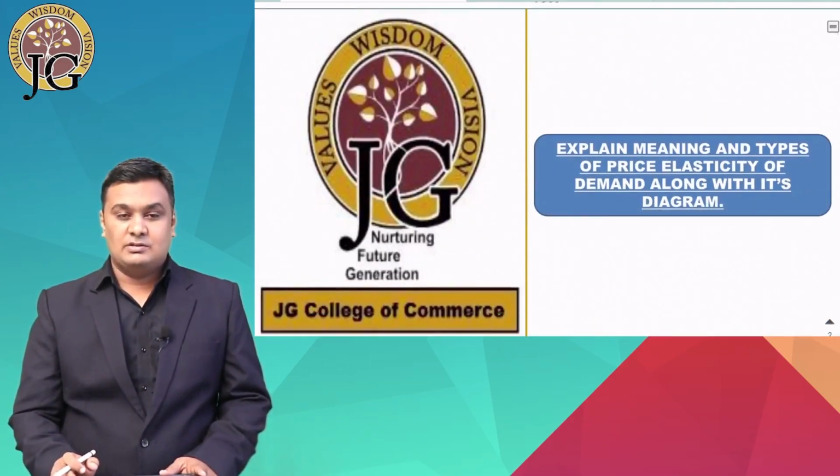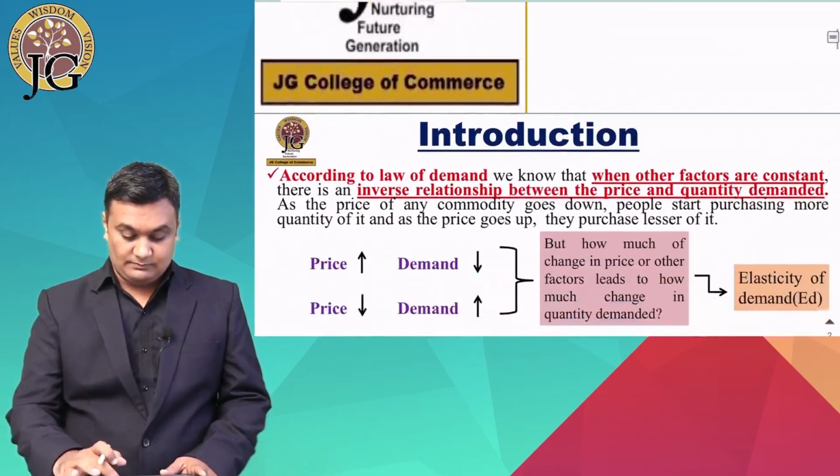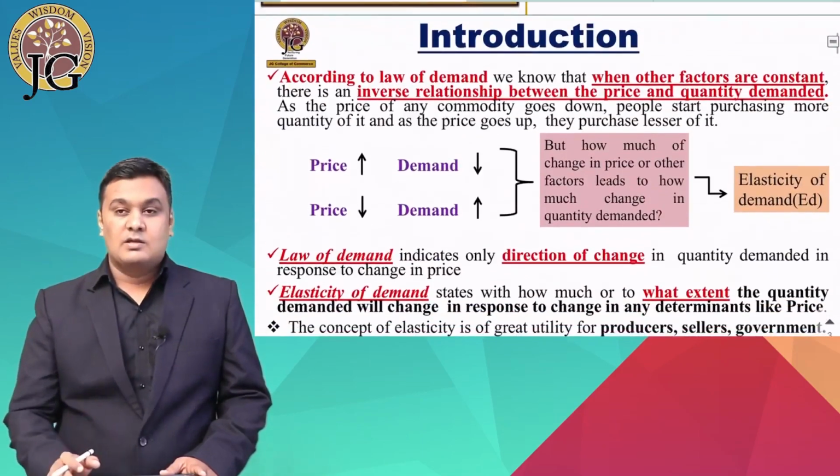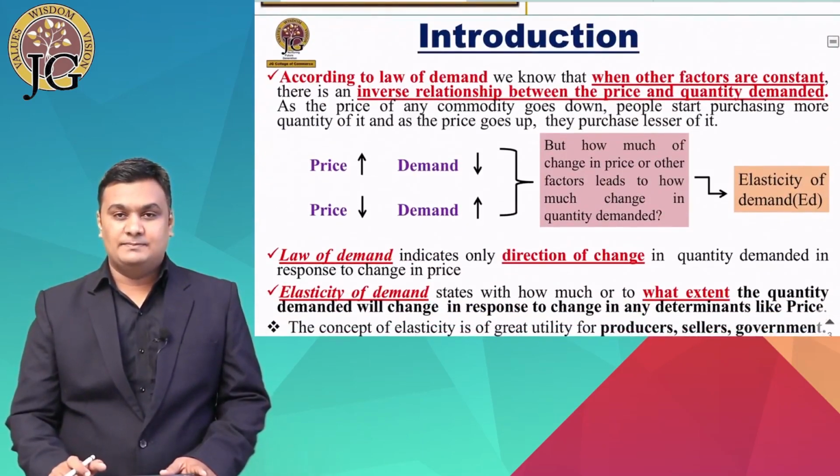This question will be asked as: explain the meaning and types of price elasticity of demand along with its diagram. So let's start our topic today.